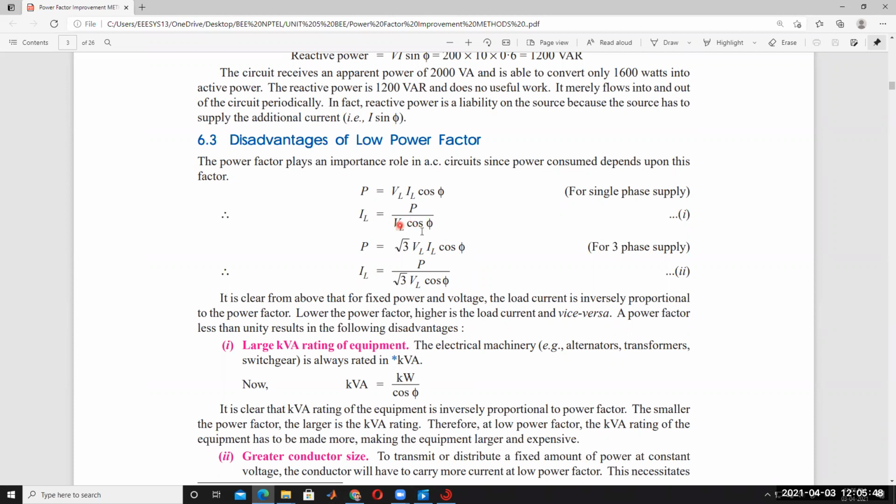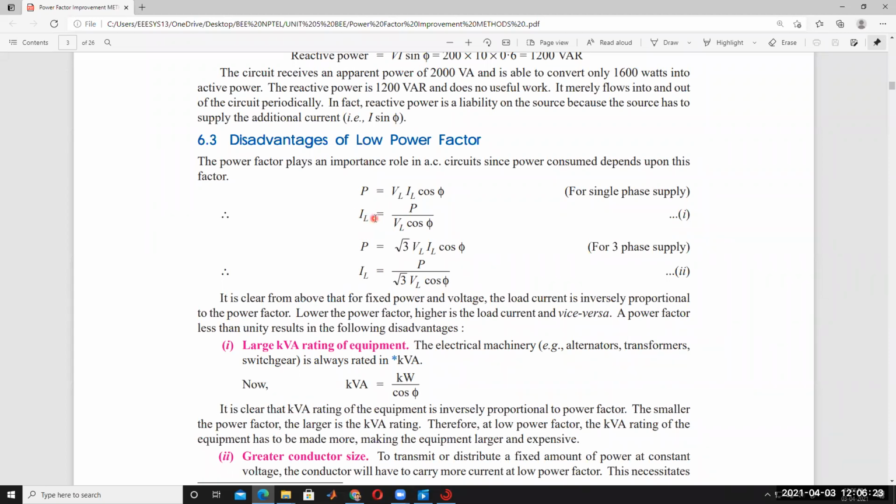If the power factor is less, what happens? The current IL becomes very high. Current and power factor are inversely proportional. When cos phi is very low, the current is high, which means the current handled by the conductor is very high. So to handle that much current, the cross sectional area of the conductor must be very high.